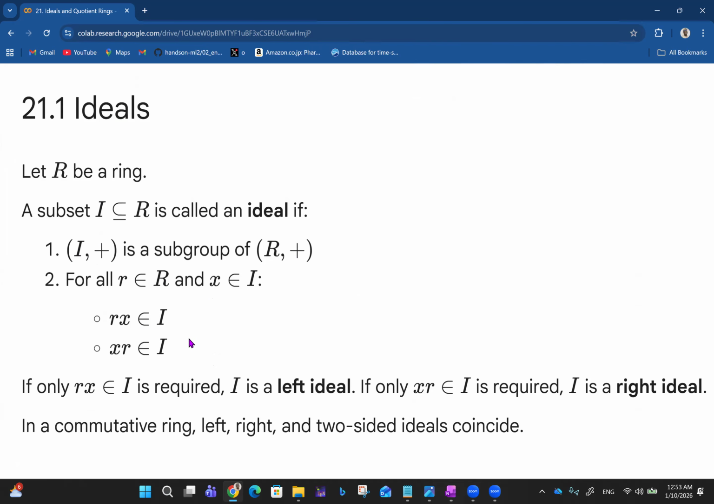So we see this same idea of left coset and right coset coming here, but instead of saying left coset and right coset, we talk about left ideal and right ideal. If only rx belonging to I is required, then we say I is a left ideal. If only xr belonging to I is required, we say I is a right ideal. In a commutative ring, left, right, and two-sided ideals coincide. Basically, when we have a commutative ring, a left ideal is equal to a right ideal, just like for a normal subgroup, left coset is equal to right coset.